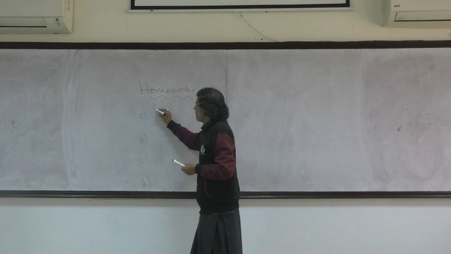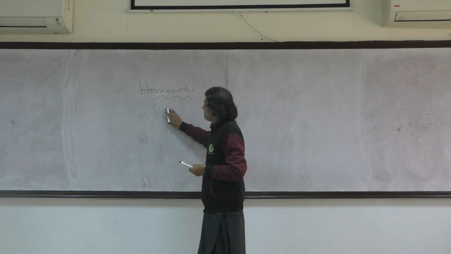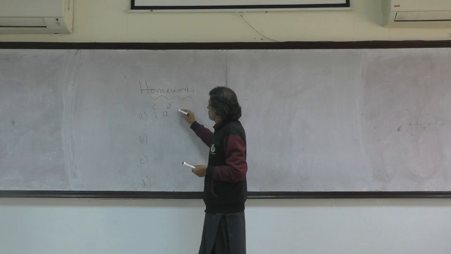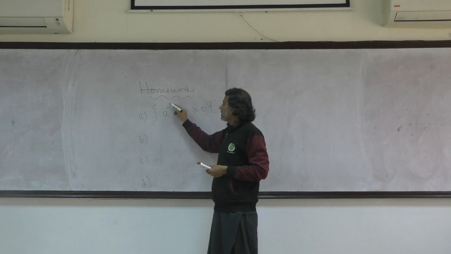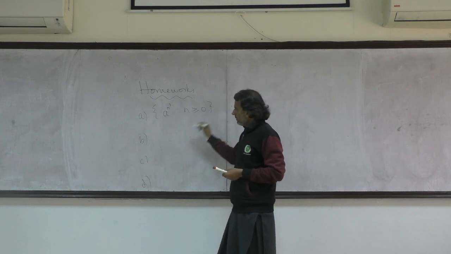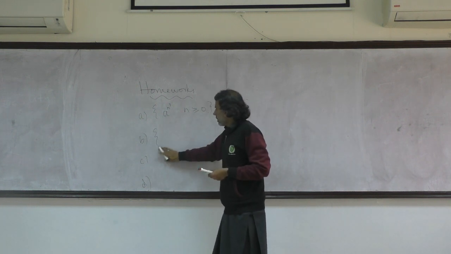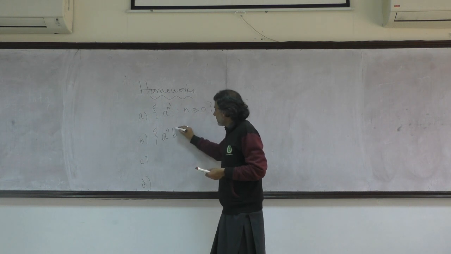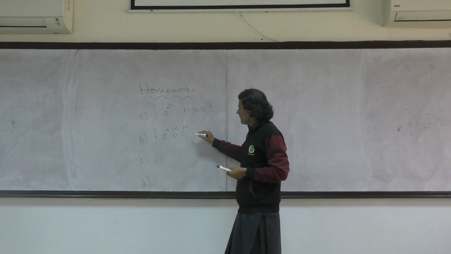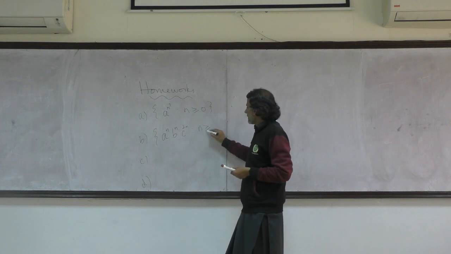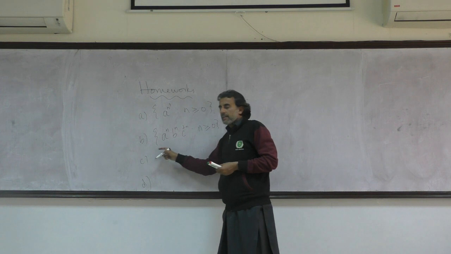The first language we're talking about is a raised to the power n cube, when n is greater than or equal to 0. The second language which I am about to talk about is a^m b^m c^n, where n is greater than or equal to 0, and in this language the alphabet is a, b, c.